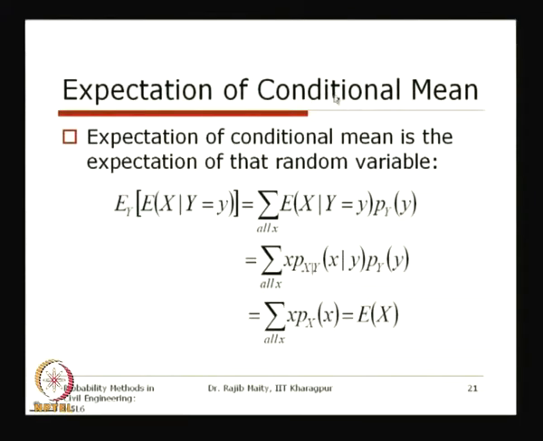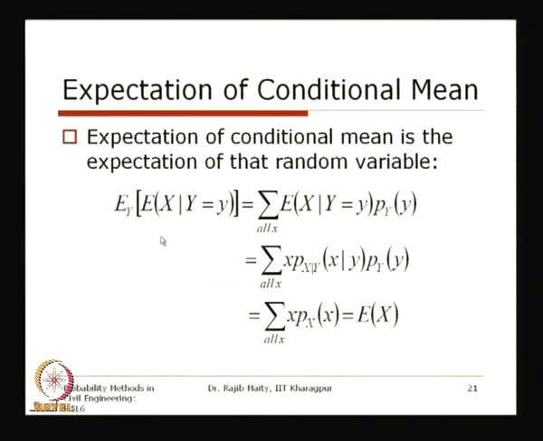Here also, the conditional mean or conditional variance or this kind of measure are also random variables. As these are random variables, whatever properties we have inspected for a general random variable, we can also apply here. So here we are taking the expectation of the conditional mean, which is the expectation of that random variable. How it comes, we will see now.